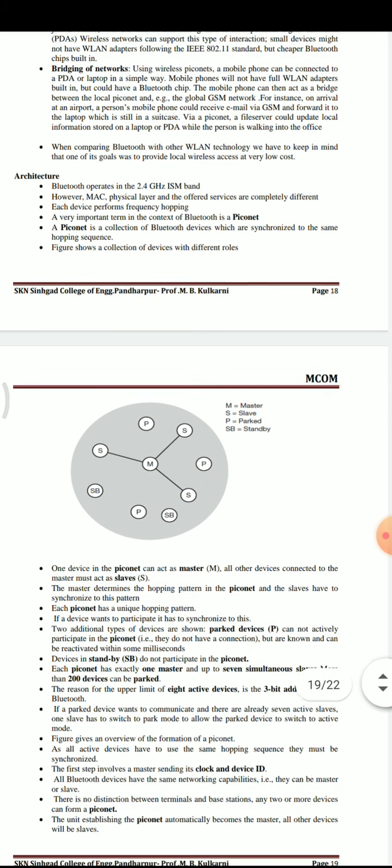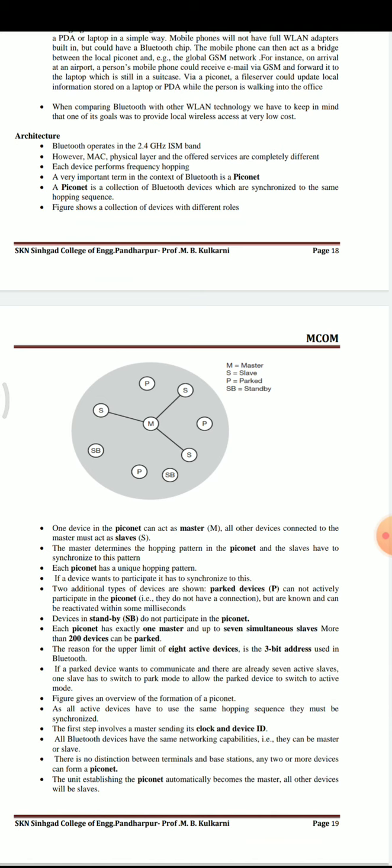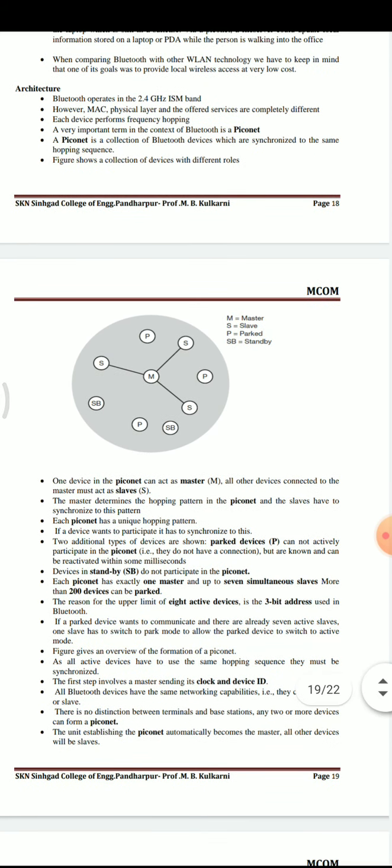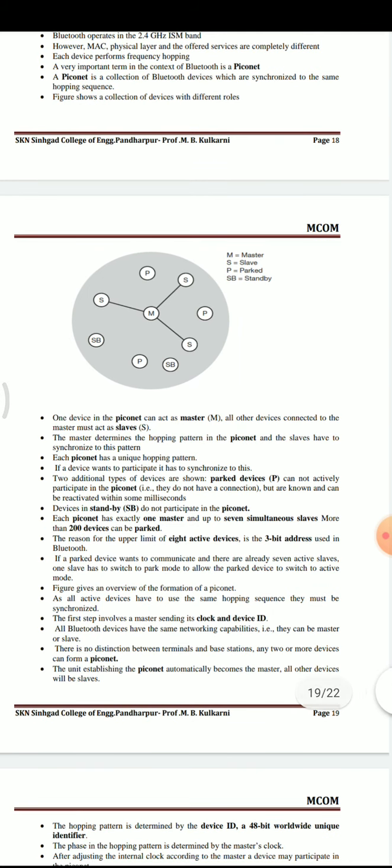The figure shows a collection of devices with different roles. A piconet consists of one master device connected to several slave devices in the communication. The master device determines the hopping pattern in the piconet, and slaves have to synchronize to that pattern.